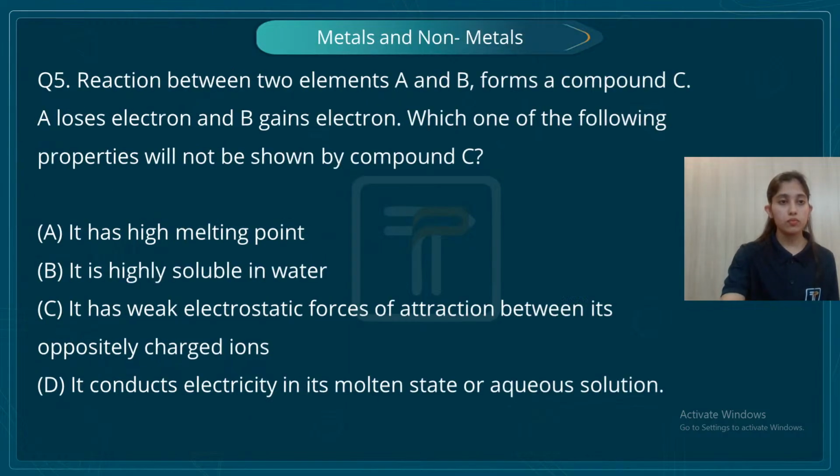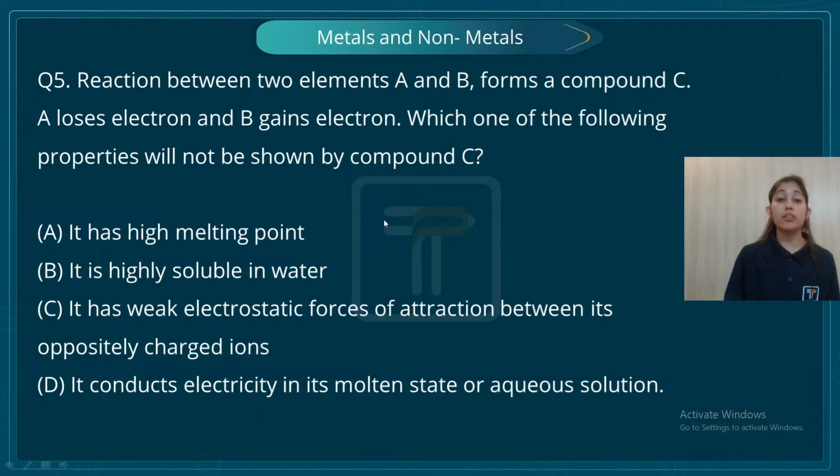Okay. Now question number 5, students. This is from your chapter metals and non-metals. Let's study the question first. Reaction between two elements A and B forms a compound C. A loses electron, B gains electron. Now students, here first, what is the thing you need to keep in mind? A is losing the electron, B is gaining the electron. What kind of bond is formed? Ionic bond is formed. What kind of compound is compound C? It is an ionic compound. We all know that ionic compounds have high melting point.